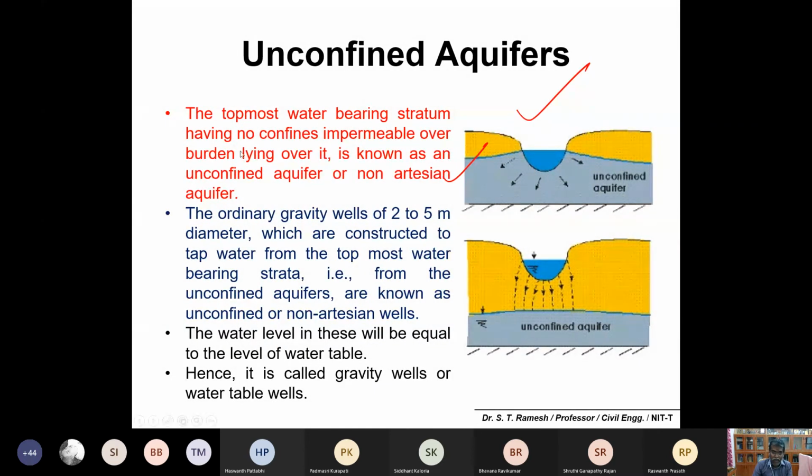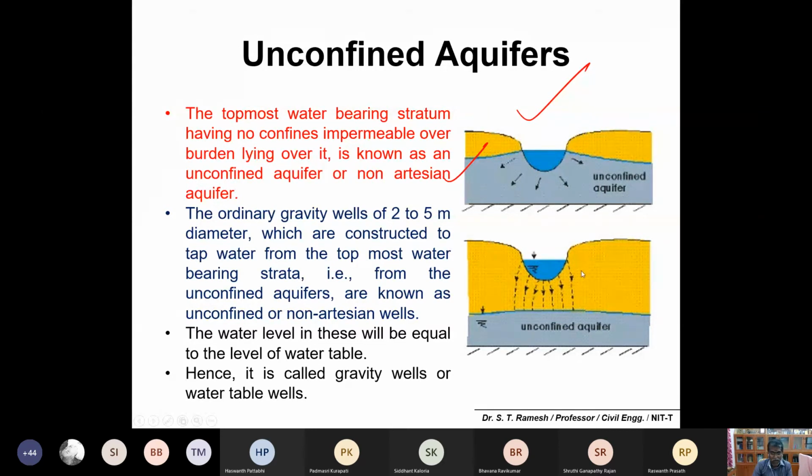The top bearing water is not confined by impermeable overburden lying over it. You can simply call it an unconfined, non-artesian aquifer. This is normally 2 to 5 meters in diameter. You can have a gravity well, which is constructed to tap the water from the topmost water-bearing strata. It's very simple.